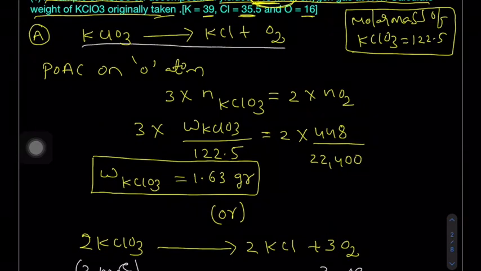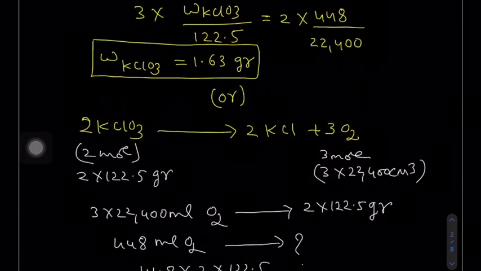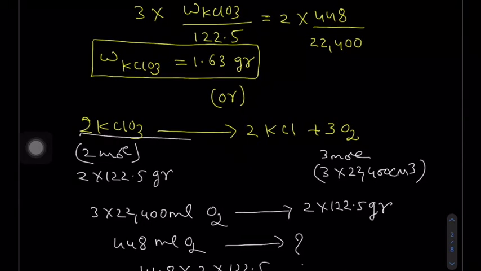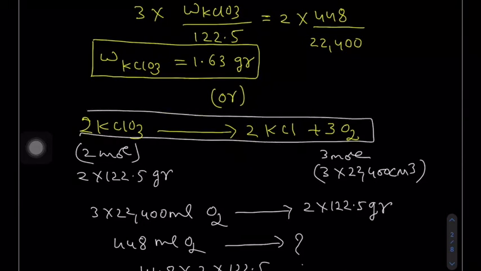Here, in this first method, without balancing we are calculating the weight of KClO3. But in the second method, the equation is balanced first, and after balancing we calculate the weight of KClO3. This is a very simple equation, so it is very easy to balance. But in the case of a complex reaction, it will be very difficult to balance. That's why we can easily apply the POAC concept.